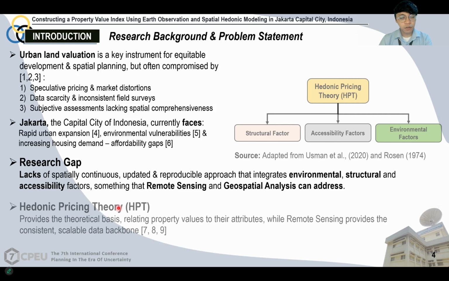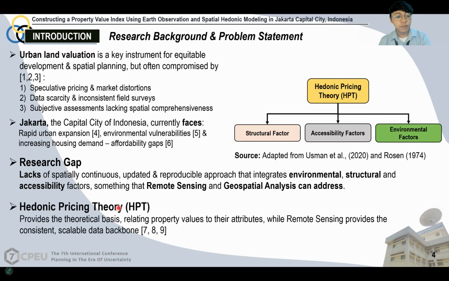One specific theory called Hedonic pricing theory, or HPT, which is composed of 3 factors, namely structural, accessibility, and environmental factors, provides the theoretical basis for relating property values to their attributes, while remote sensing in this part will provide the consistent and scalable data backbone.